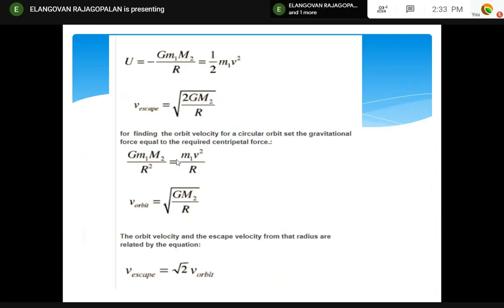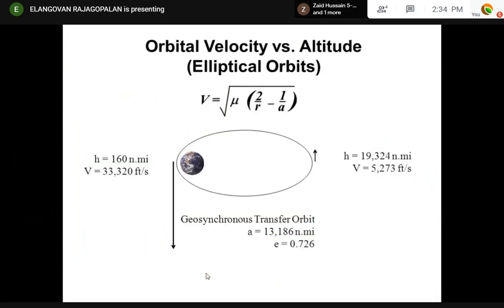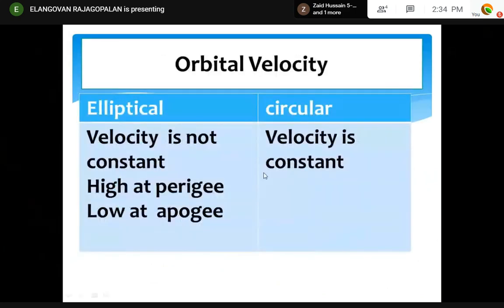So it is derived like this. Don't worry about the derivation. Then escape velocity is root 2 times the orbital velocity. That's all. Okay. So these are the three formulas you must remember. Right? There is orbital velocity. So the difference is, elliptical velocity is not constant in the orbit.